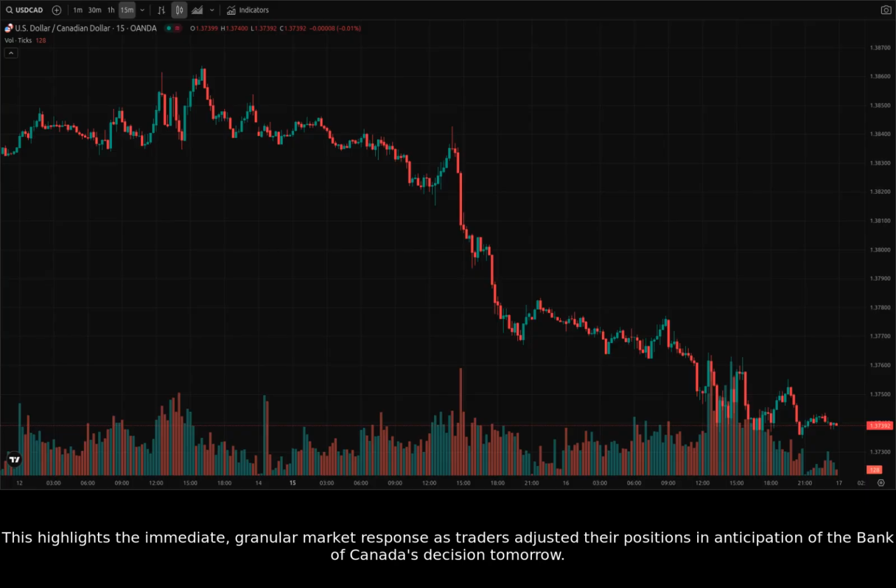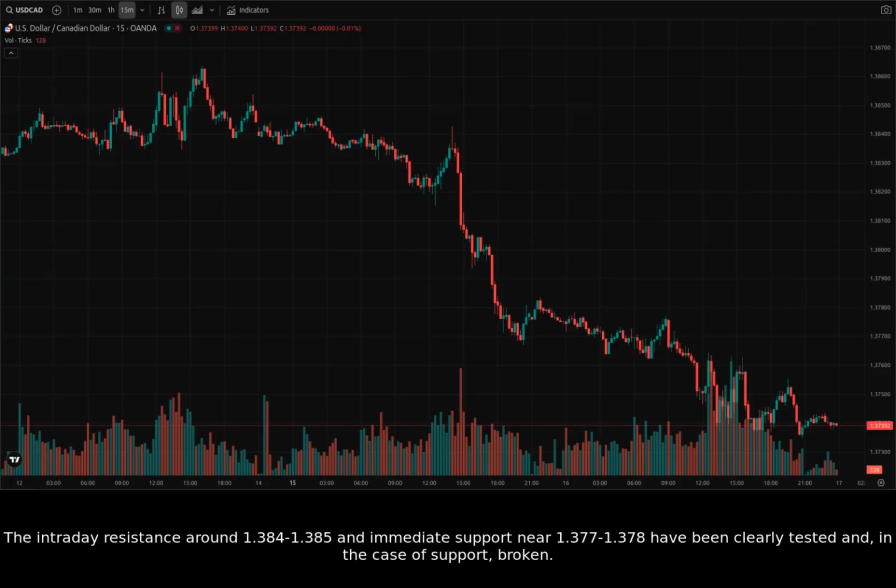This highlights the immediate, granular market response as traders adjusted their positions in anticipation of the Bank of Canada's decision tomorrow. The intraday resistance around 1.384 to 1.385 and immediate support near 1.377 to 1.378 have been clearly tested and, in the case of support, broken.